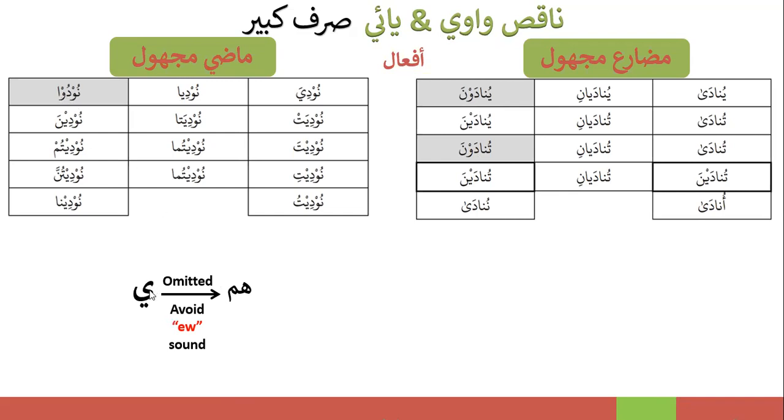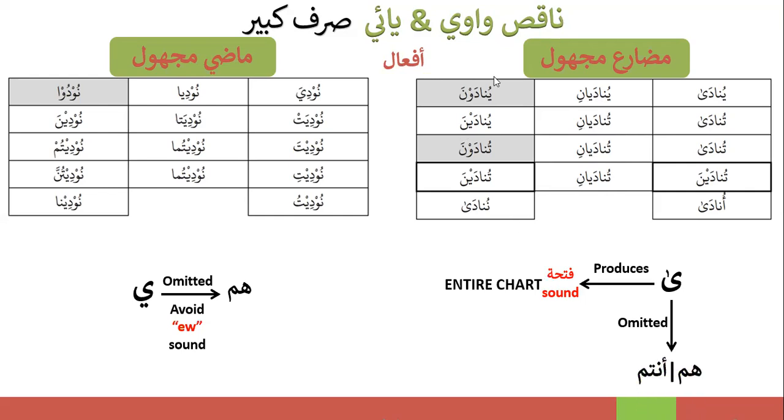Like I said, E will be replaced by U. And here, if you see, alif maksura produces fatha sound in the entire chart. So yunadayani, yunadauna, tunada, tunadayani, yunadaina. So everywhere it's fatha sound, except hum and antum.